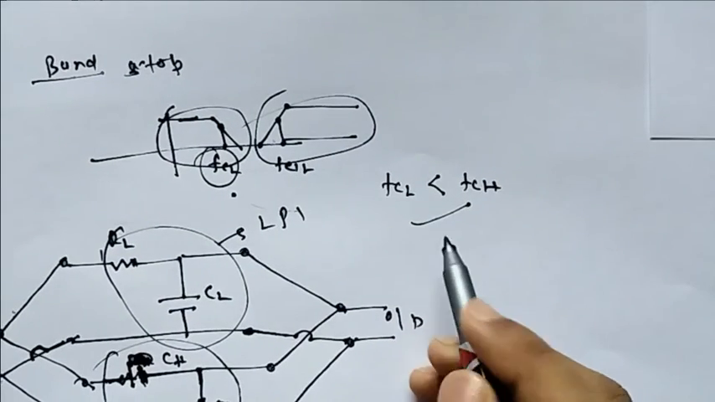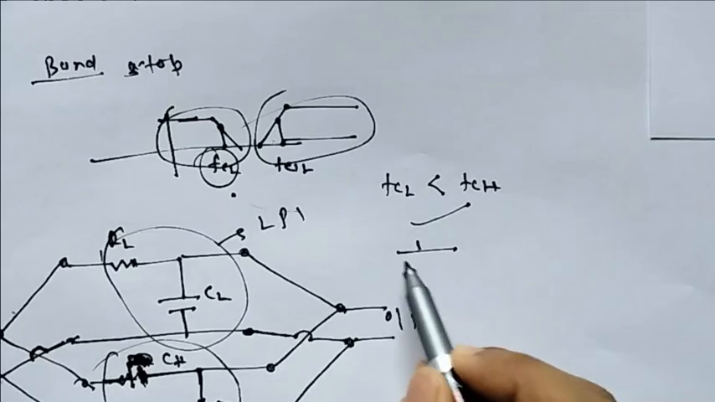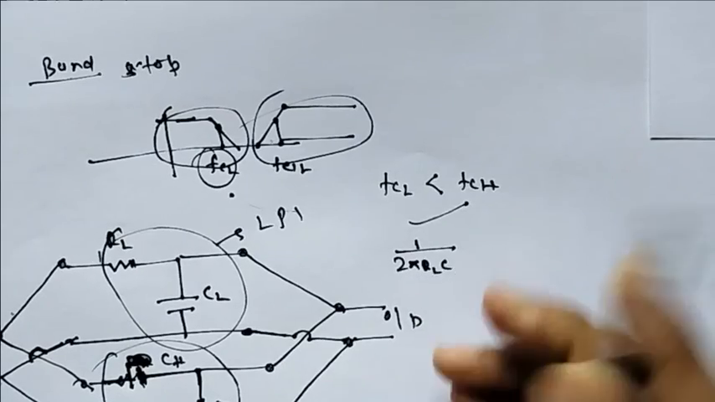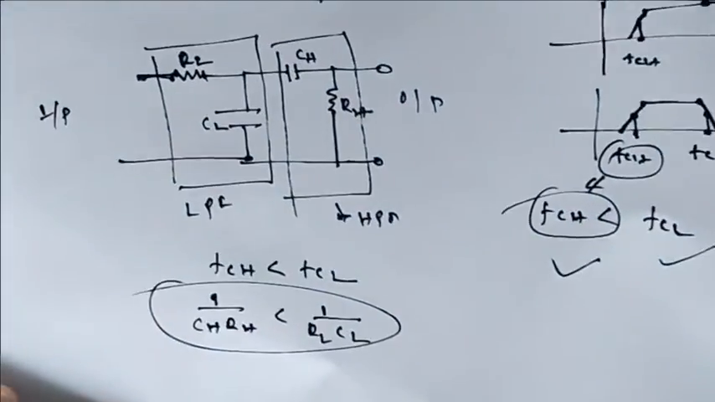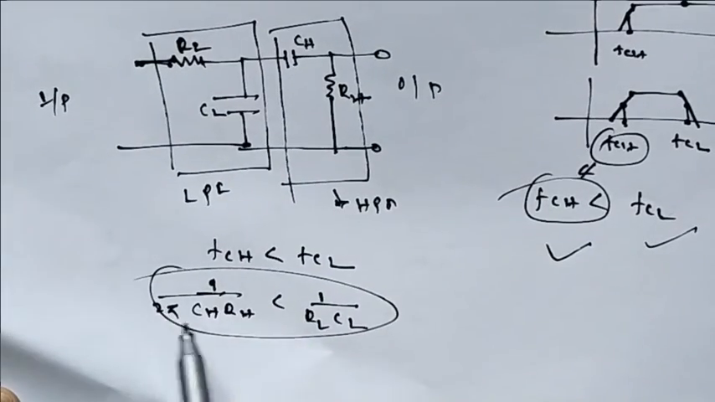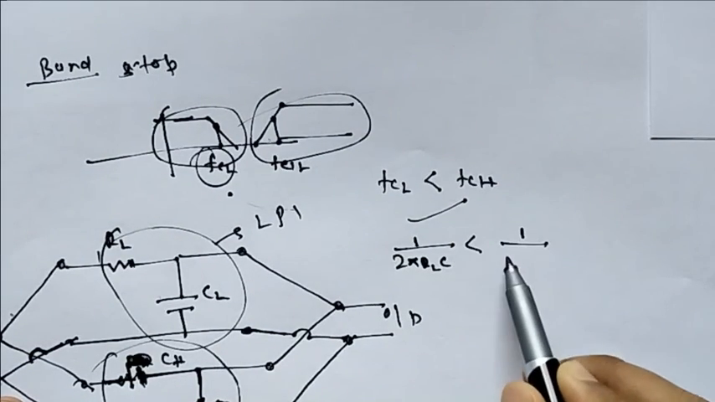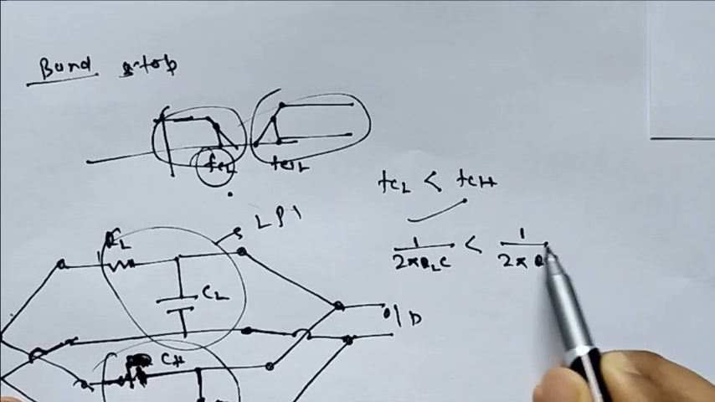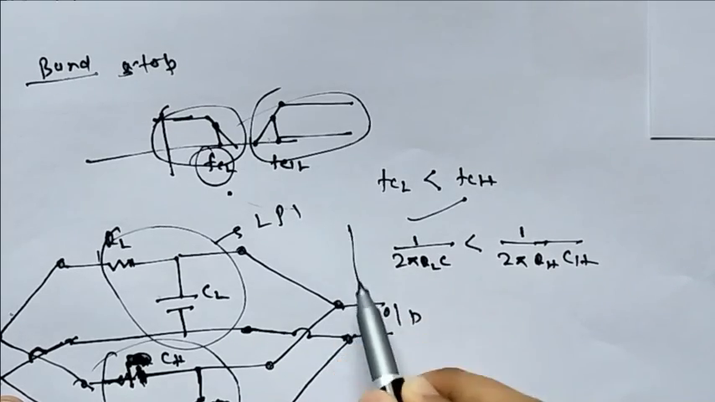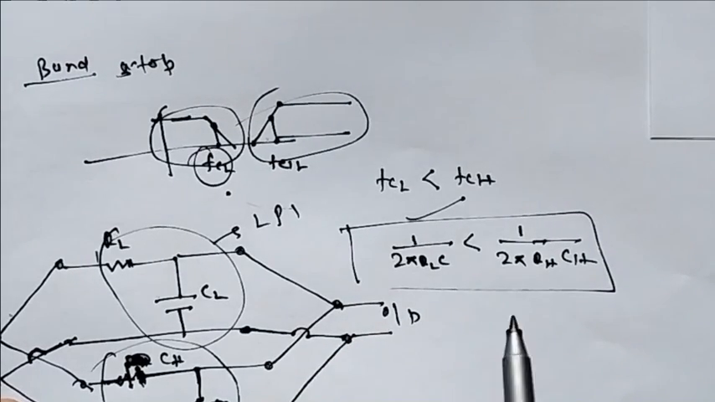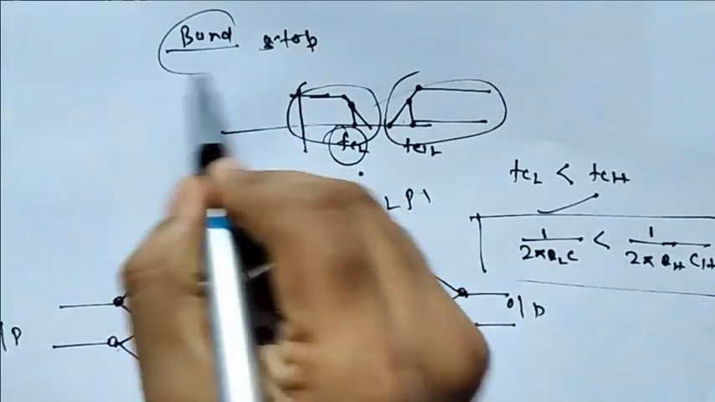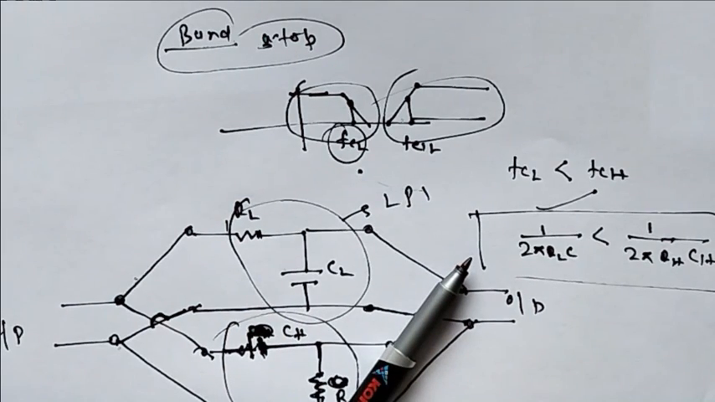Now it means that 1 by 2 pi RL CL must be less than 1 by 2 pi RH and CH. Here everywhere I have missed the 2 pi term, so keep the 2 pi term. This is the one that we must remember while designing this band stop filter. Now we have covered all the topics: low pass, high pass, band stop and band pass filter.